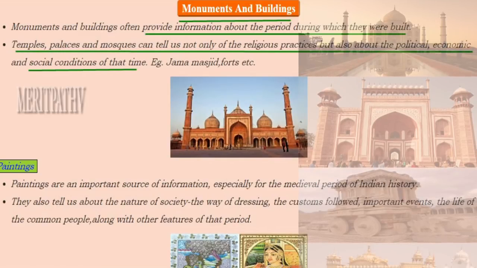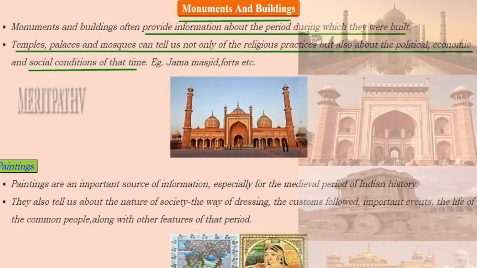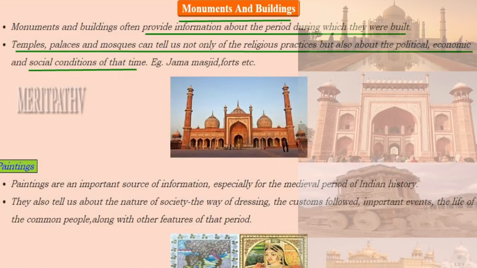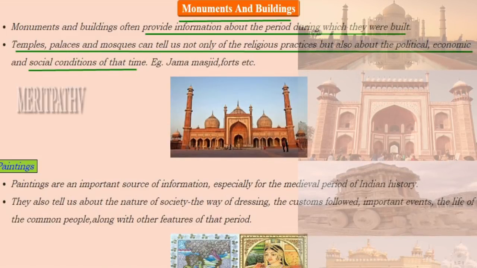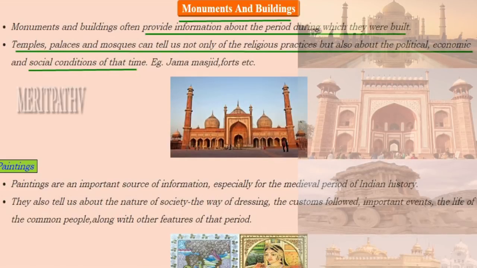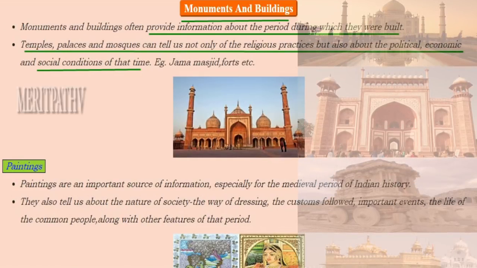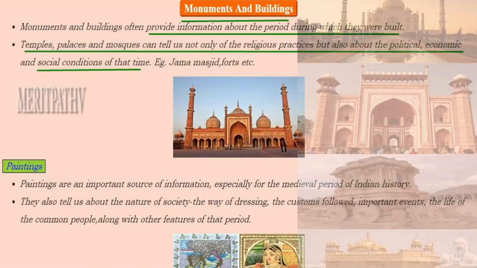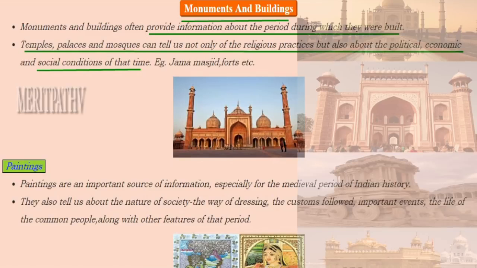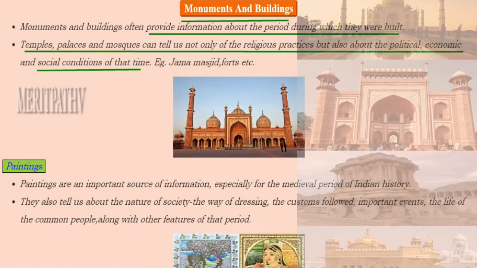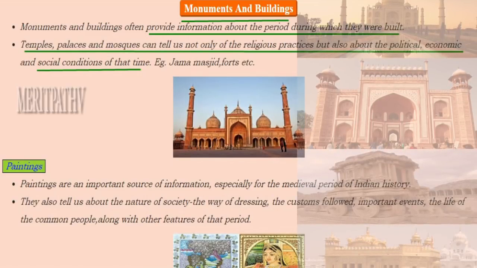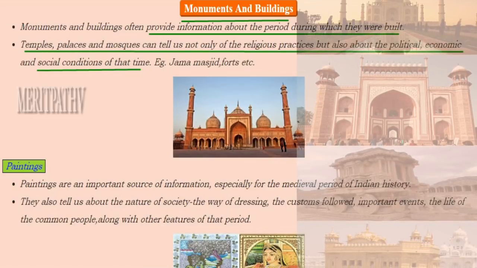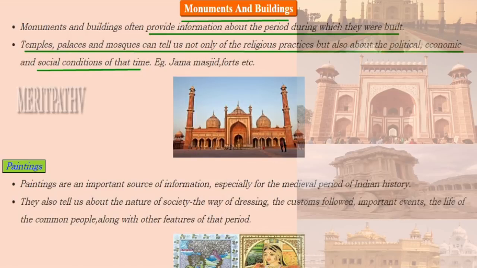Next is monuments and buildings. They provide us information about the period during which they were built. And what are the monuments and buildings? They are temples, palaces and mosques. They tell us not only of the religious practices but also about the political, economic and social conditions of that time. For example, the famous monuments are Jama Masjids, forts, etc. In this image we see a monument.